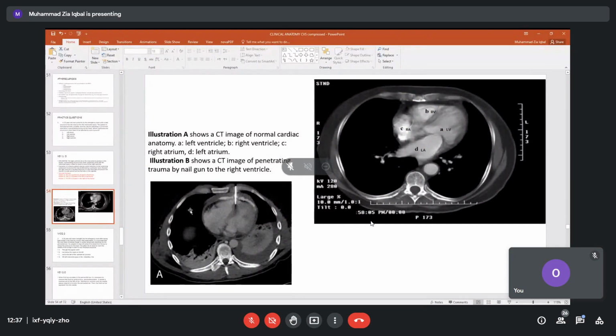And what has happened? All the chambers have been distorted, especially the right ventricle. So here this was the right ventricle, and here the damage has taken place. We will see this again in detail, the various CT scans of the heart.